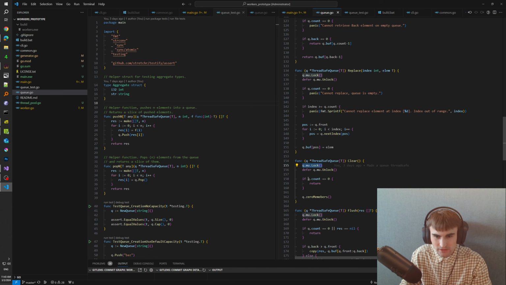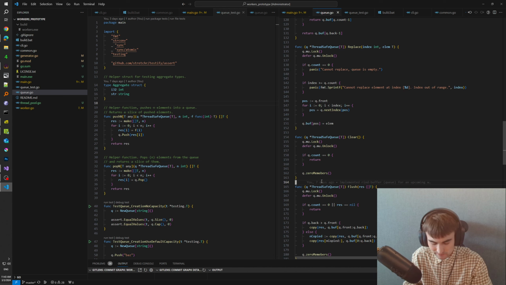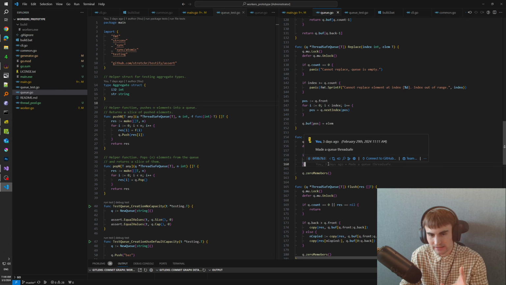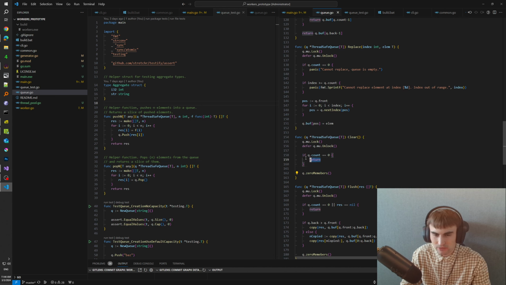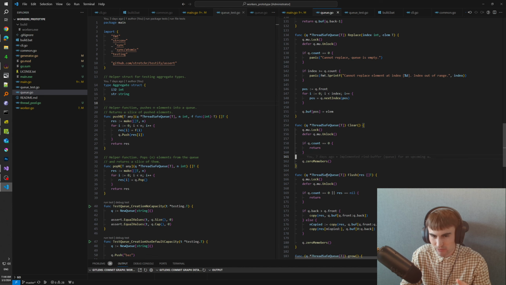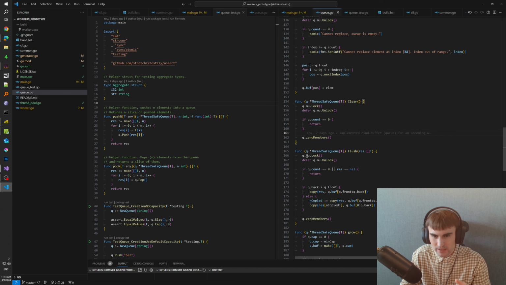A clear function clears the queue and it invokes zero members, and again it's not even necessary because we operate on front and back pointers, so we can avoid it. It's not necessary, right? Queue count, again, if the queue count is 0, which means that the queue is empty already, we don't have to do anything.